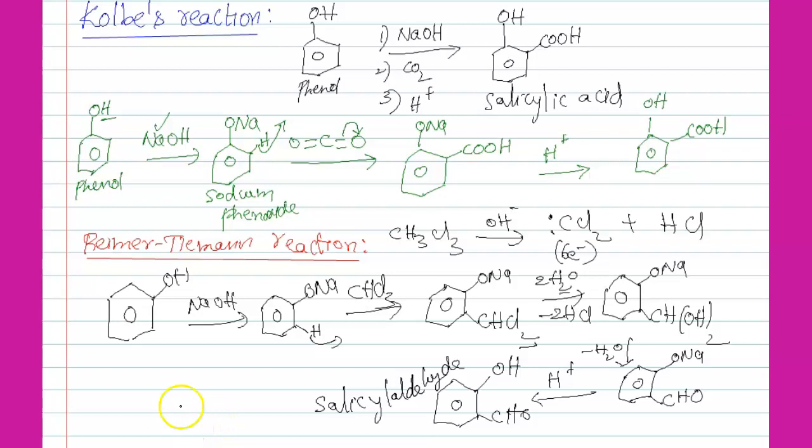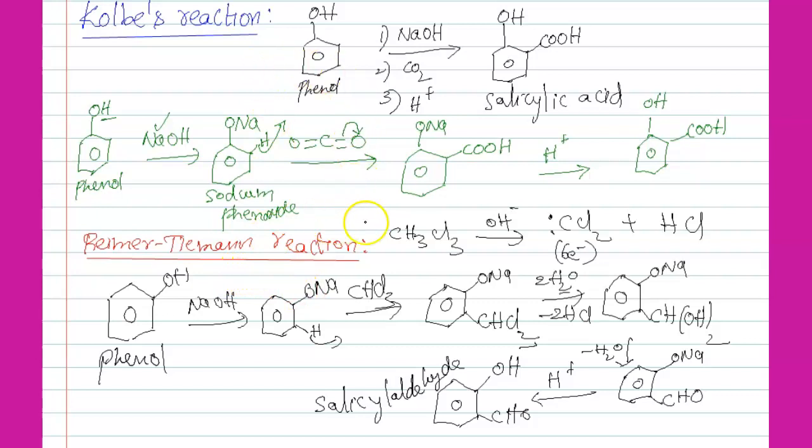So students, actually we are taking phenol. Phenol is treated with NaOH. Then we get sodium phenoxide. On treating with chloroform, CHCl2 will come on the benzene ring in the ortho position. Again addition of 2 water molecules replaces the 2 chlorines. So the 2 chlorines are replaced by 2 OH groups, and 2 OH groups on one carbon is highly unstable. So a water molecule is removed, then we get CHO. Again treated with H plus, then we get salicylaldehyde. So salicylaldehyde is the major product in the Reimer-Tiemann reaction.